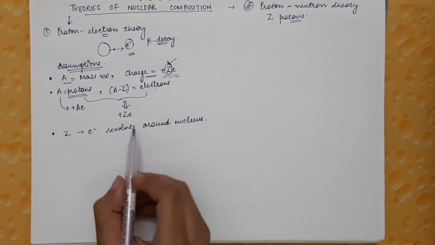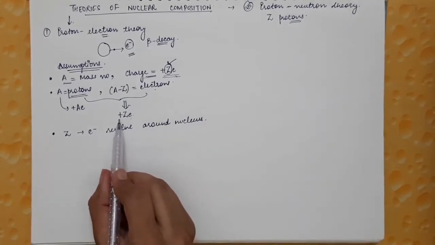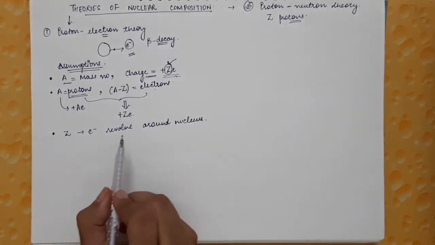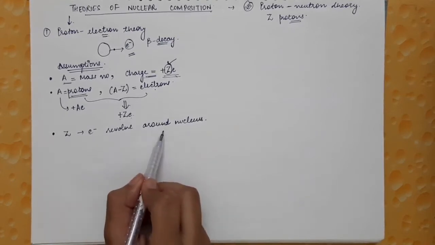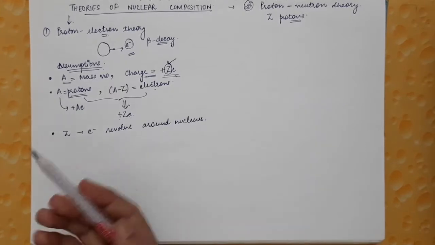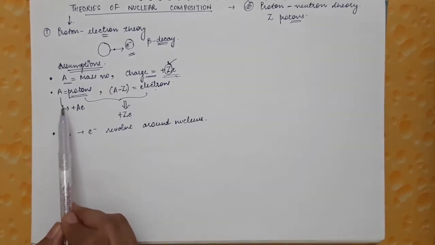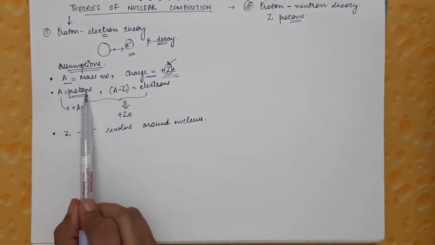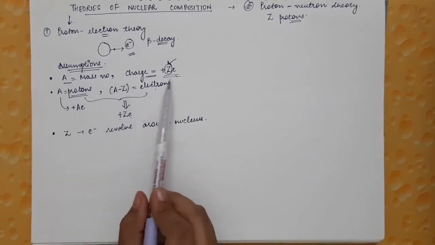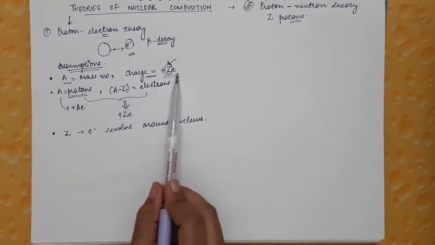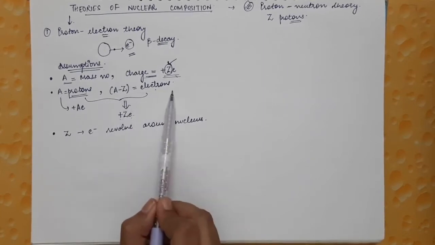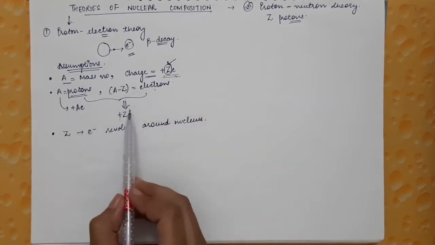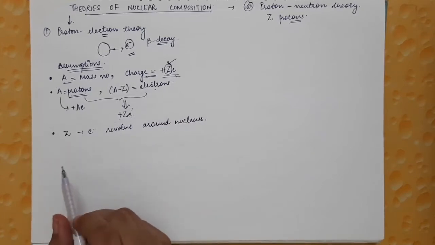That is, if the charge on the nucleus is plus Ze, then to make the whole atom a neutral body, Z number of electrons must revolve around the nucleus. So these were the assumptions made by this theory: A number of protons are present, and to make the charge on the nucleus equal to Ze, there must be A minus Z number of electrons present, which will make the charge on the nucleus equal to plus Ze.